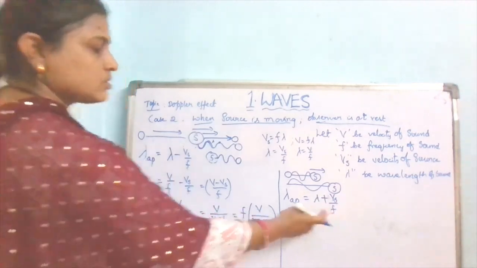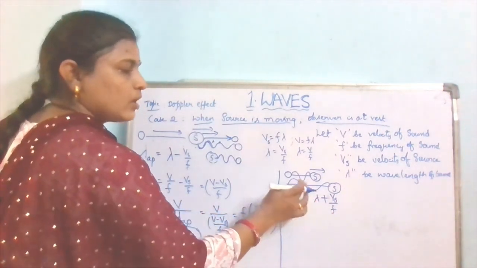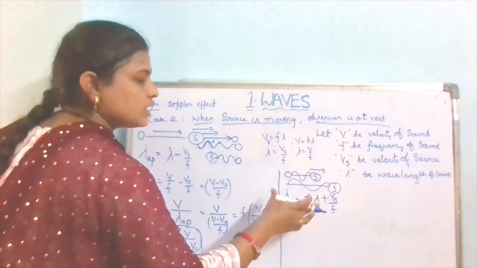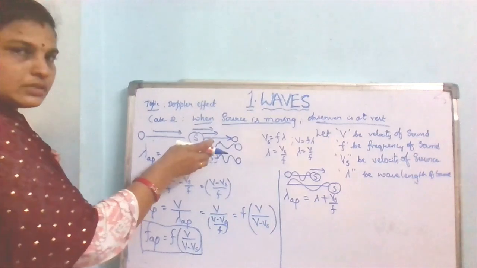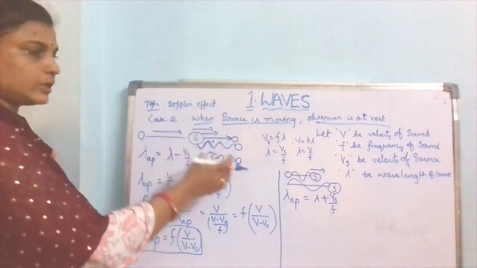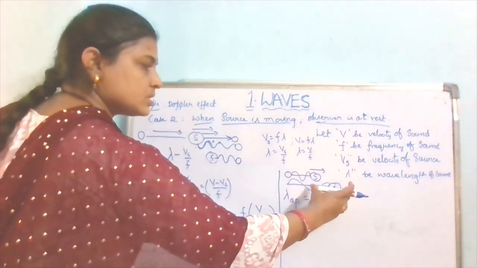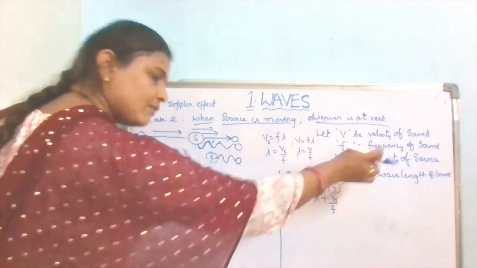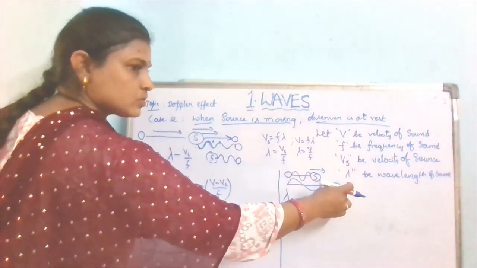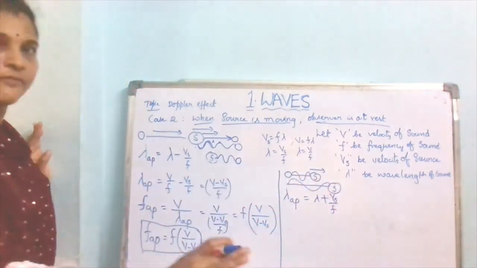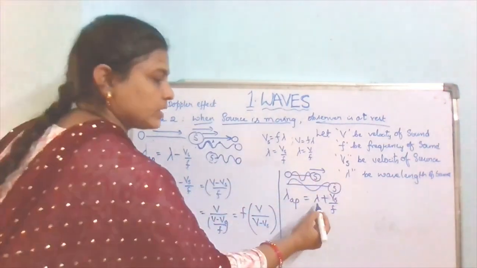That is how much it expanded. Lambda is nothing but the distance. So here, how much distance is affected, as the source is going away from the observer. The sound is coming from the source, so automatically the wavelength will be affected. So lambda plus Vs by F.